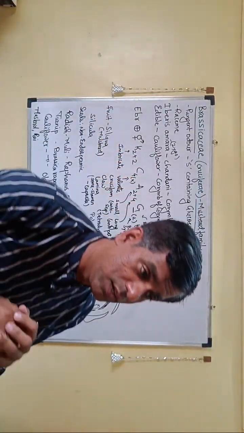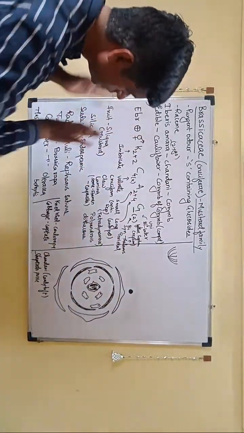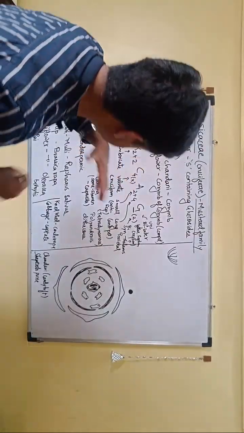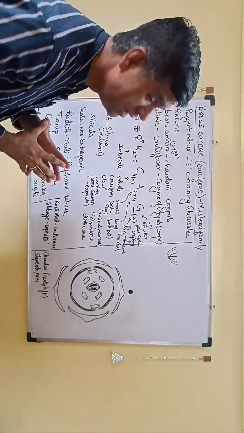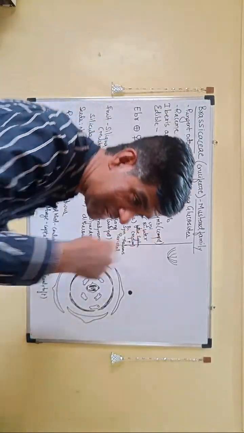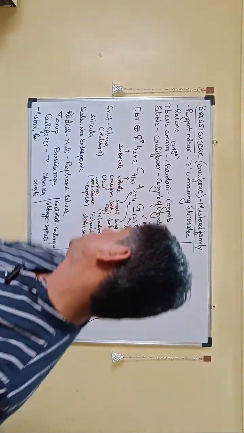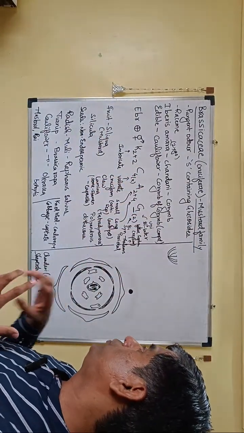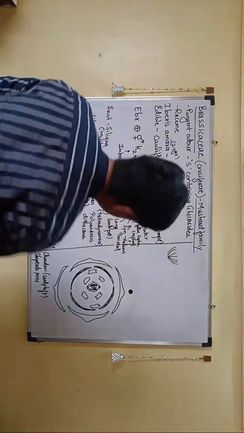Sometimes some of the petals get converted into stamens. An example is Capsella. You may forget this, right? The androecium is 2 plus 4. You remember in the mustard family, this was the example where the length of the stamens was different. So you have 2 stamens which are small and 4 stamens which are long, right?